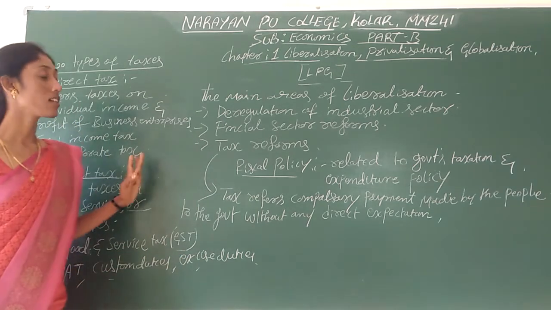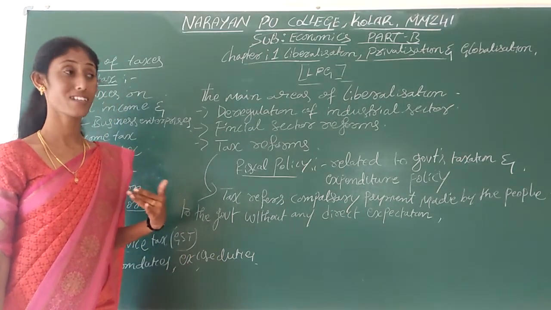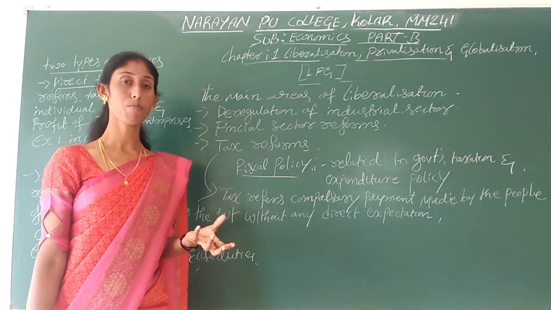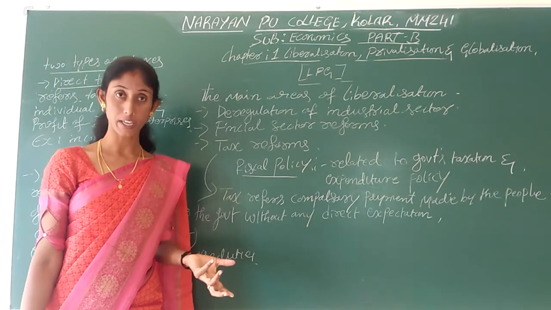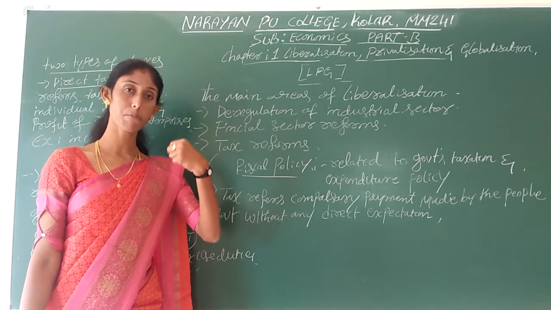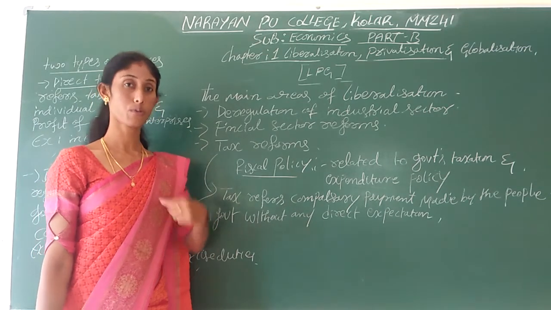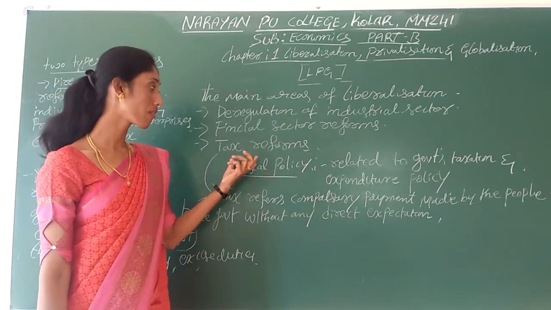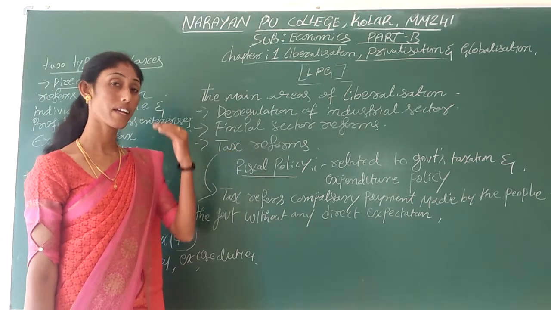And in India, earlier before 1991, the tax rate was very high compared to all other countries, and due to that reason, so many people used to escape from paying tax. That's why the revenue of the government, our income source of government, became so less. To avoid this condition, we adopted some reforms in tax formation. The main one is the rate of tax.